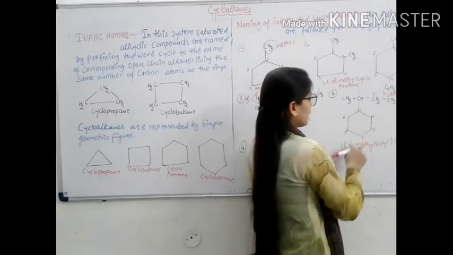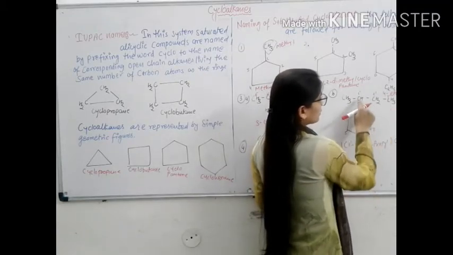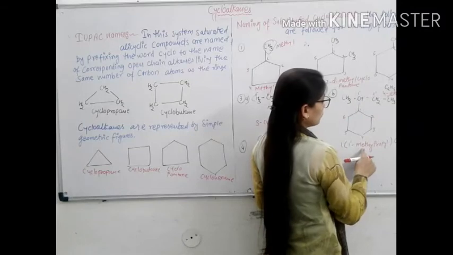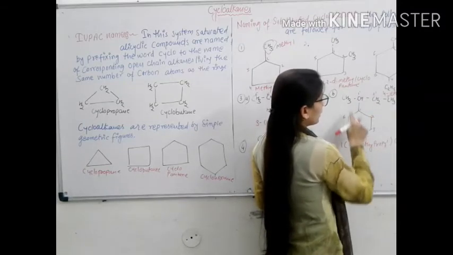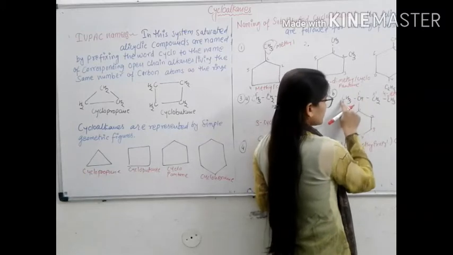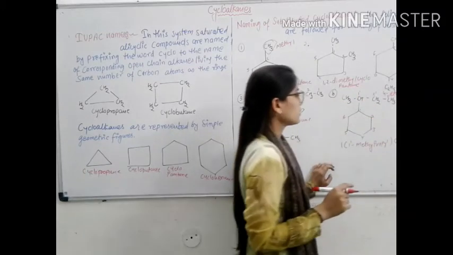This is position 1, and 1-methyl, this is a methyl group, and the number of carbons is 3, so propyl. 1-methylpropyl cyclohexane.